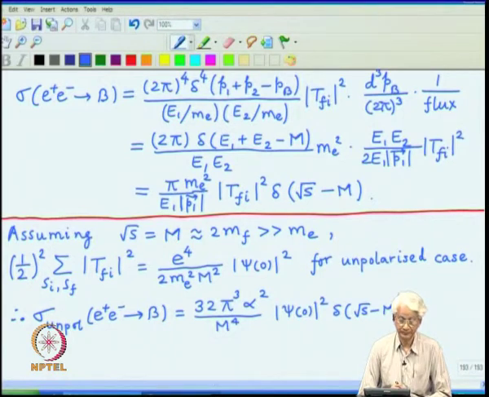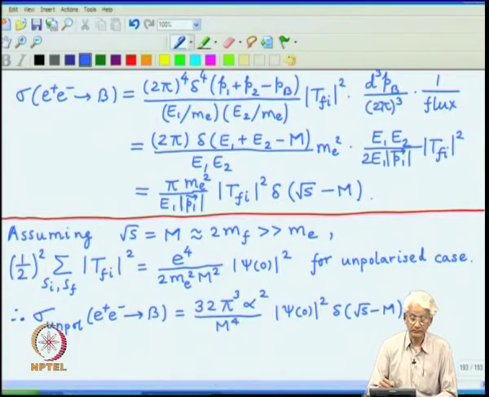So this is an explicit result for e plus e minus going to an F F-bar bound state.